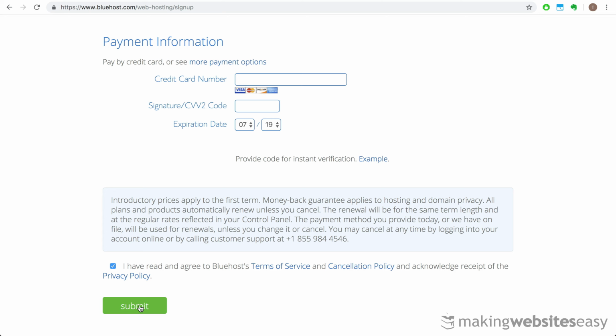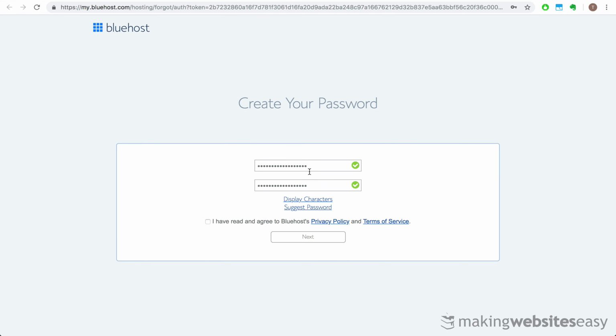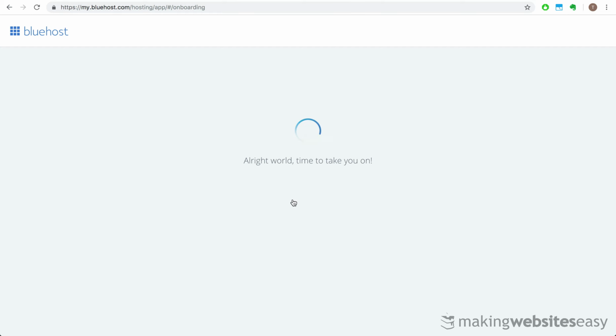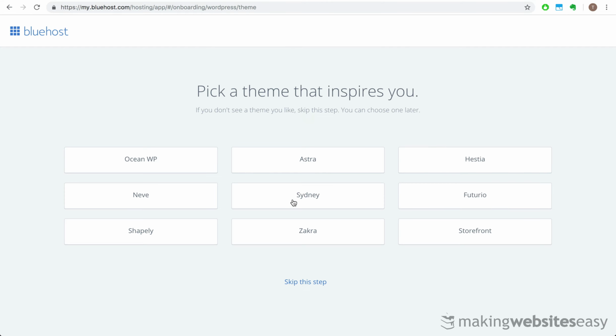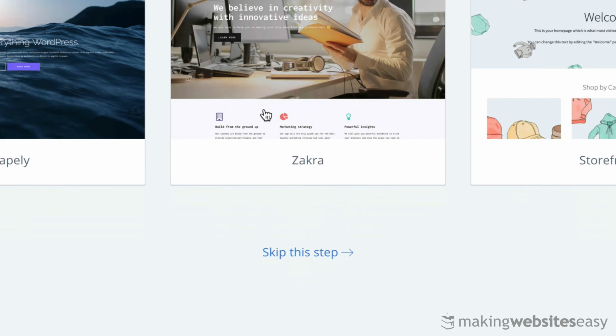Next, we set our Bluehost account password. Here, we're going to skip selecting a theme, as this can be done later.